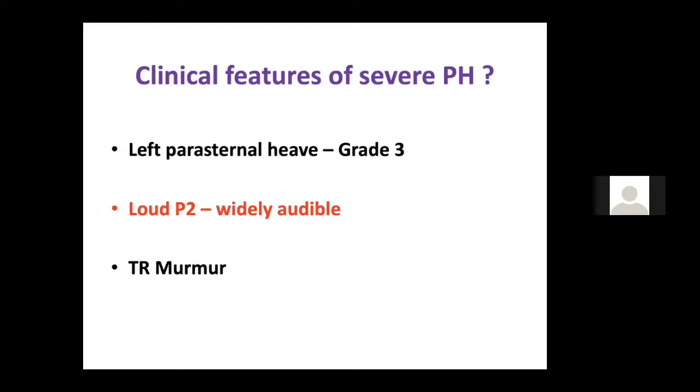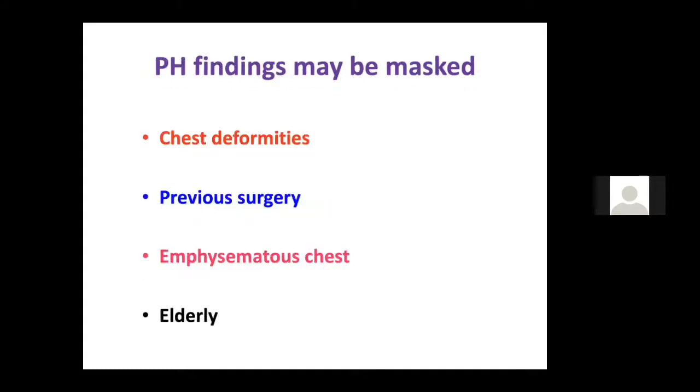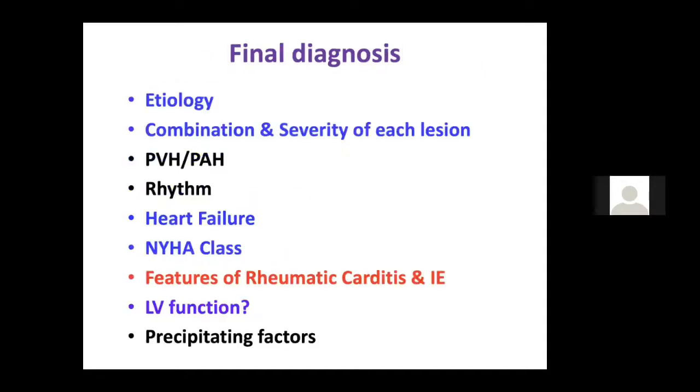When do you tell severe PH? If there is a grade 3 parasternal heave with a loud and widely audible P2 and a TR murmur, you can definitely tell that severe pulmonary hypertension is there. But if the patient has chest wall deformity, an emphysematous chest, a previous surgery in the chest, or is elderly, the pulmonary hypertensive findings may be masked.